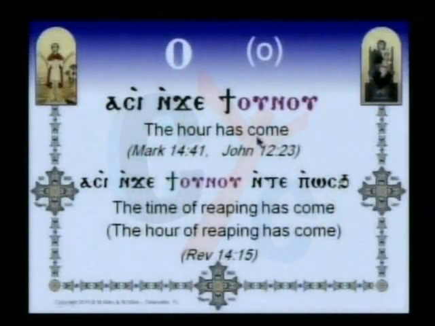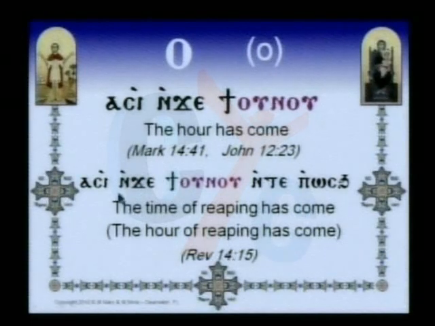Here also the hour has come. This is in Mark 14 and John 12, the same thing. As-i nj ti unu. As-i means came. It came. Also here, because the verb is as-i, i to come. This is i, and as because it is feminine. As-i nj ti unu. If you want to start the sentence with ti unu, it's going to be ti unu as-i. Ti unu as-i right away. But because we are starting with a verb, we say as-i nj ti unu.